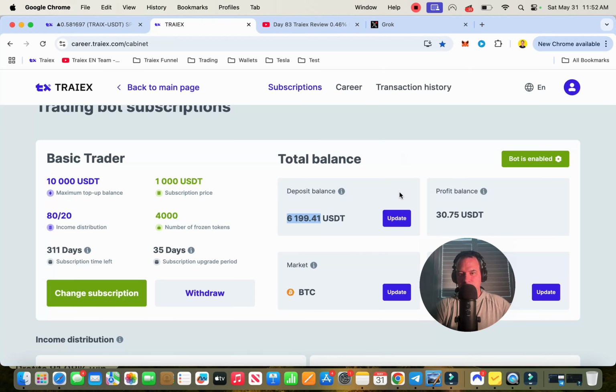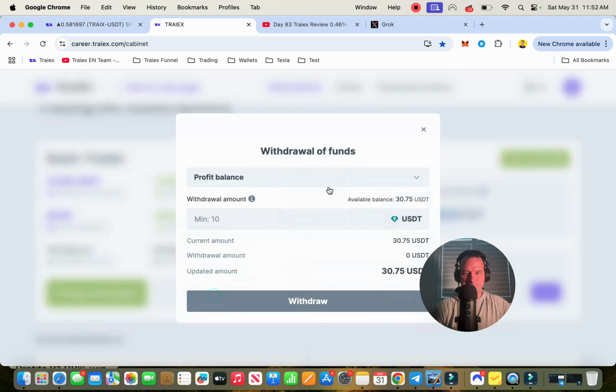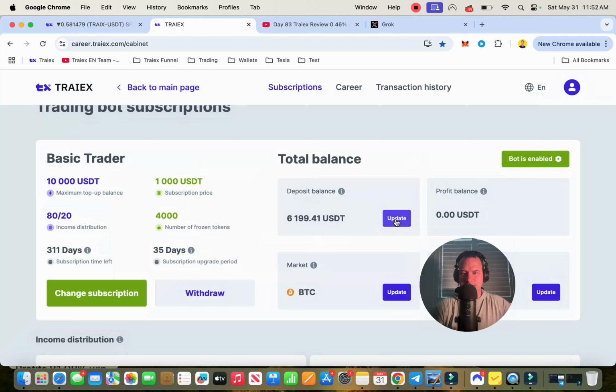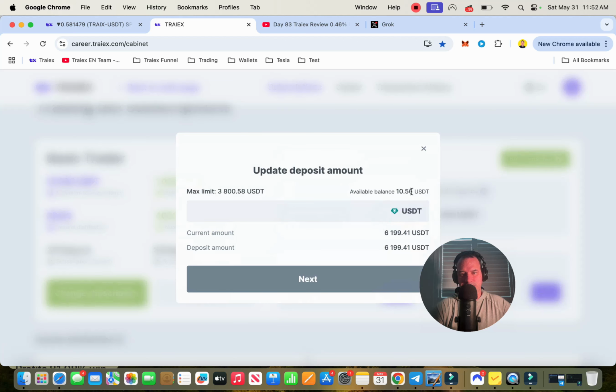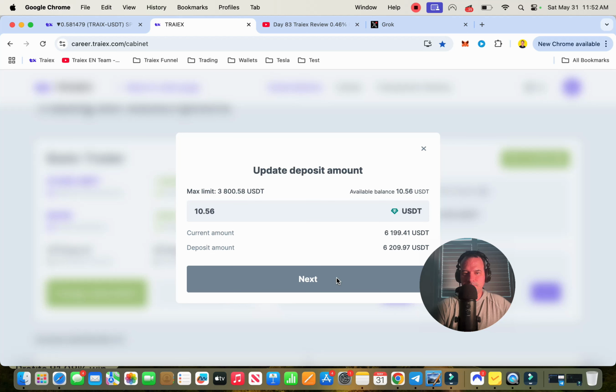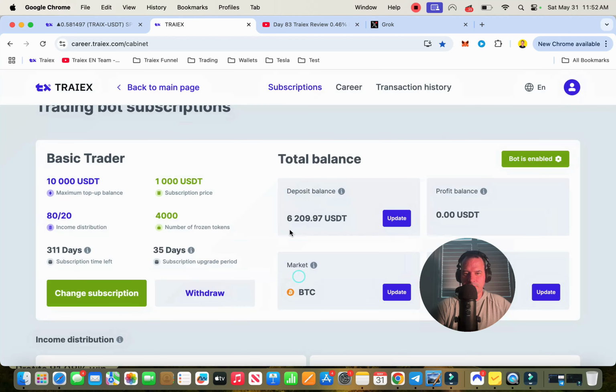Last thing we're going to do here is withdraw this balance, and then we're going to add the $10.50, which is my commission that I made last night. And you'll see tomorrow, it's going to be about the same, $10.50 or something like that. And we'll add this balance to my deposit balance. That's going to put me over 6,200, almost 6,210.